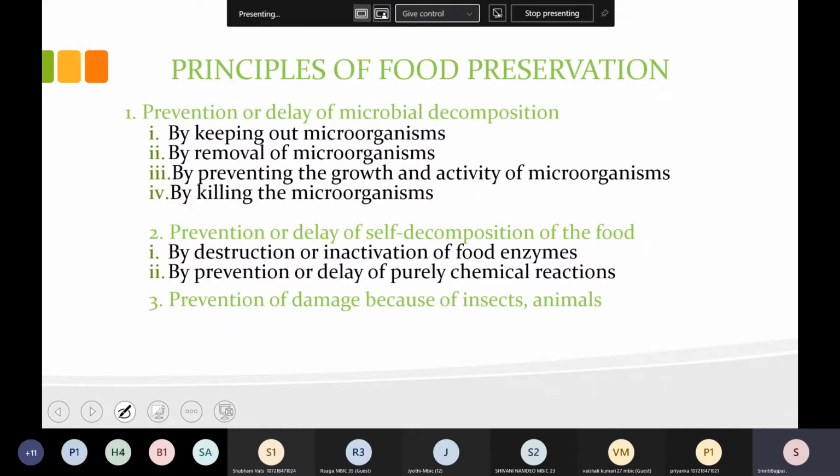There are three principles. First is the prevention or delay of microbial decomposition. Okay. Second is prevention or delay of self-decomposition of food. And third is prevention of damage because of insects and animals. So these are the three principles of food preservation.